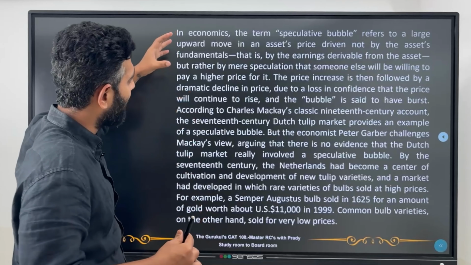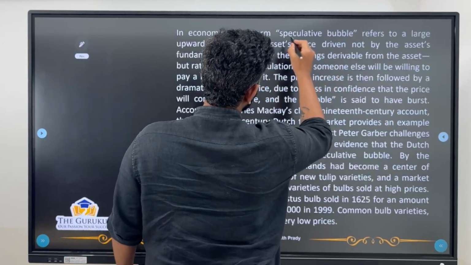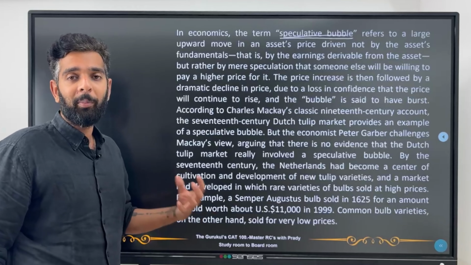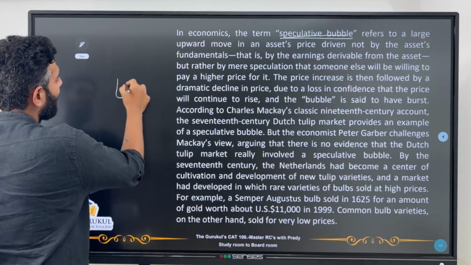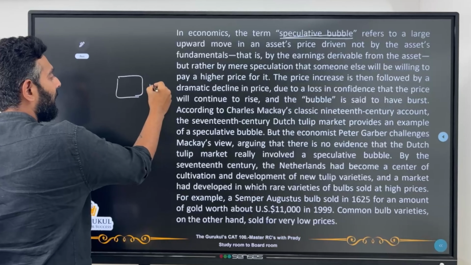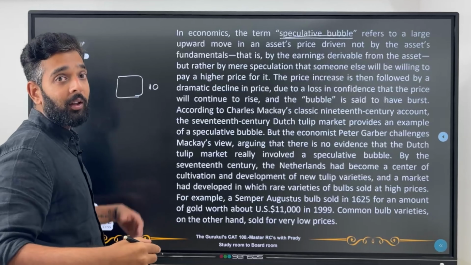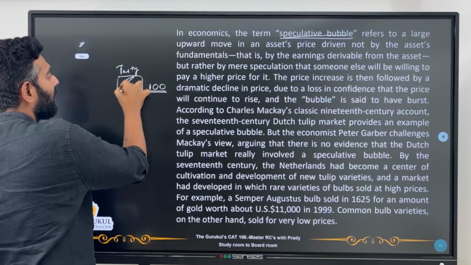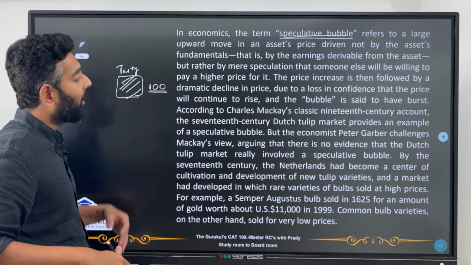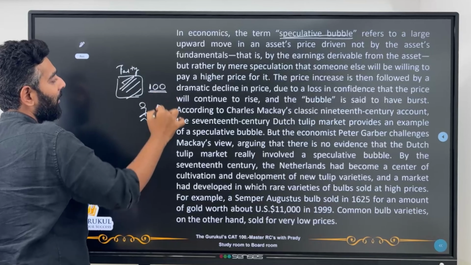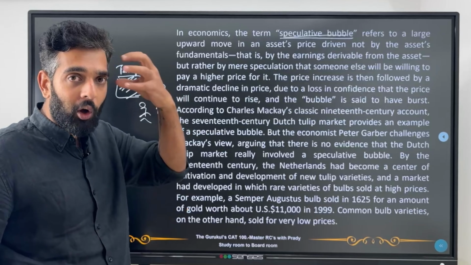So basically, what's he talking about? He's talking about a speculative bubble, a concept called a speculative bubble. Now, what is a speculative bubble? Let's say that you have a piece of chocolate. Now, this piece of chocolate is actually 10 rupees. Okay, but the price of this chocolate will increase 10 times to 100 rupees, not because this chocolate became tasty or any other reason, nothing of that sort, just because you think that there would be someone who might pay this price for it. You are just thinking, this is a figment of your imagination.